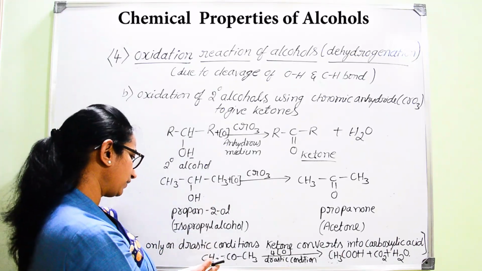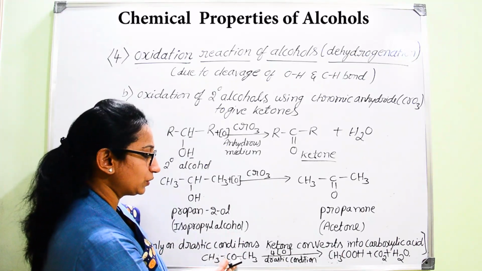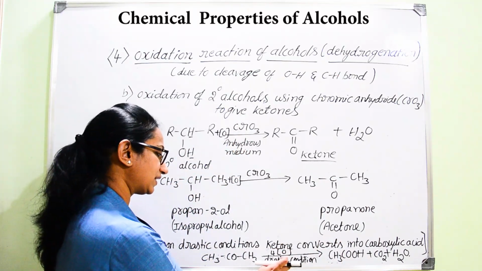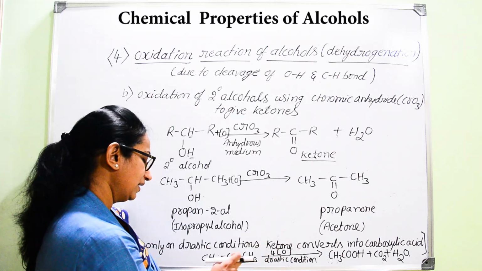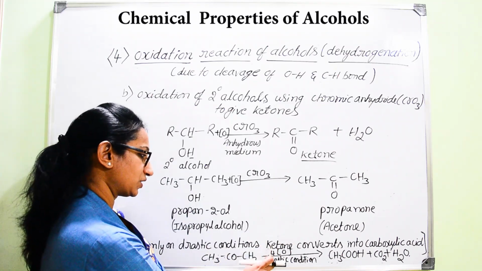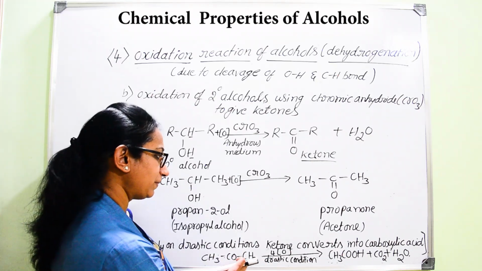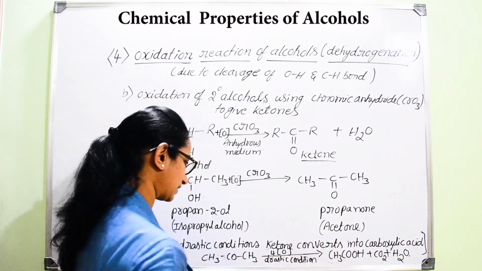But if you want to convert that ketonic group further into a carboxylic group, it needs extraordinary, that is drastic, conditions. It can undergo further oxidation so that the ketonic group is converted into a carboxyl group.